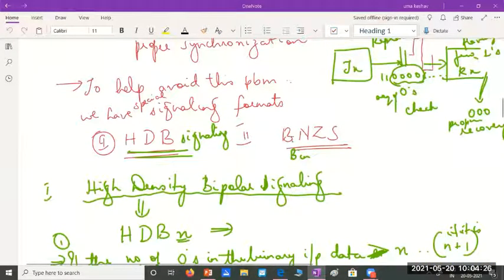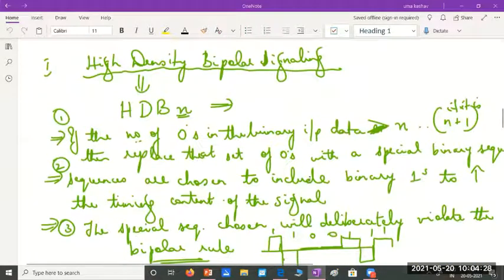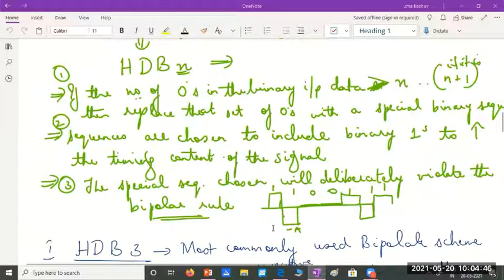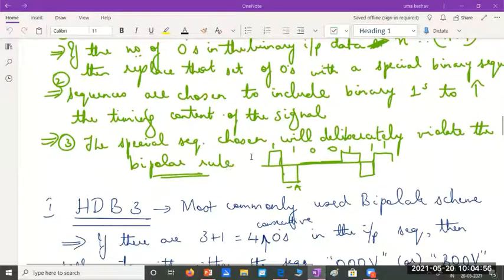The other one is BNZS, and what are the important parameters to be considered? If the number of zeros in the binary input data is greater than N, then replace those zeros with a special binary sequence. How do we choose the sequences? They are chosen to include binary ones to improve the timing content of the signal. And the special sequence chosen will deliberately violate the bipolar rule.